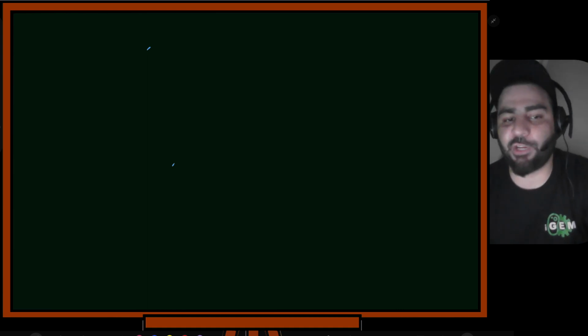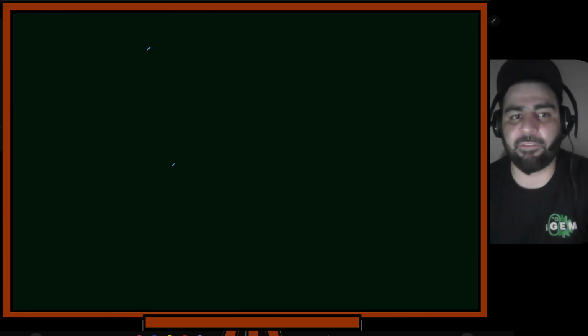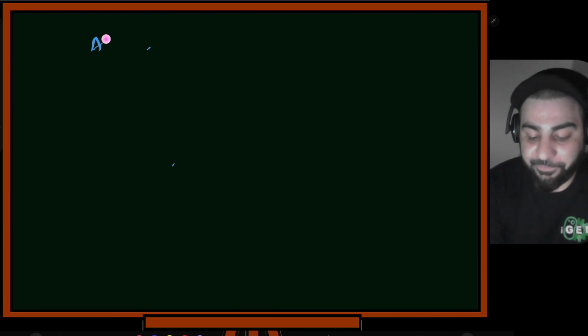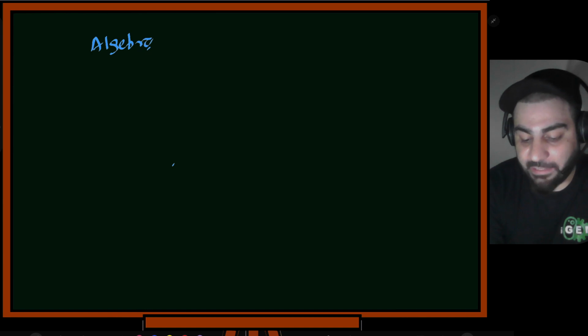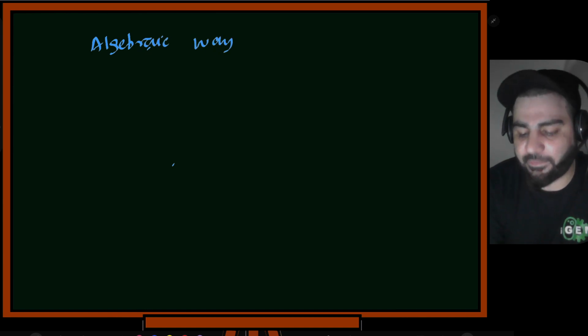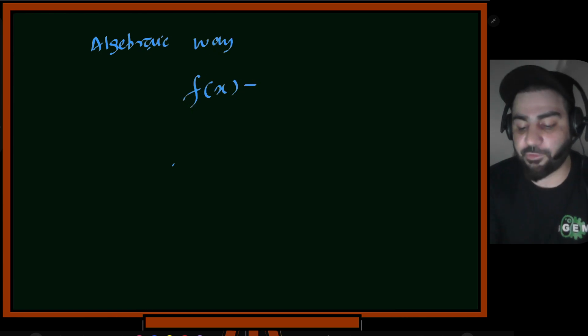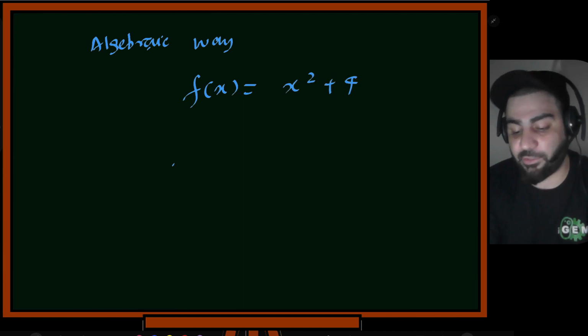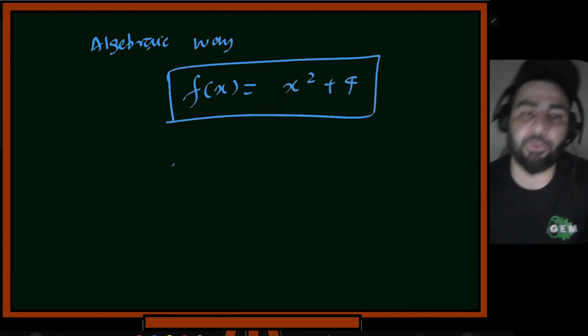Now this function can be described in many ways. In your machine learning task or in your day-to-day task, a function can be defined in many ways. One of the ways is the algebraic way. What is this algebraic way? You'll have f of x gives you x square plus 4, something like this. So this is an algebraic way where you put something in and you get an output.